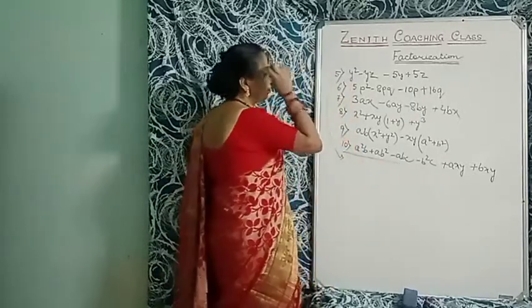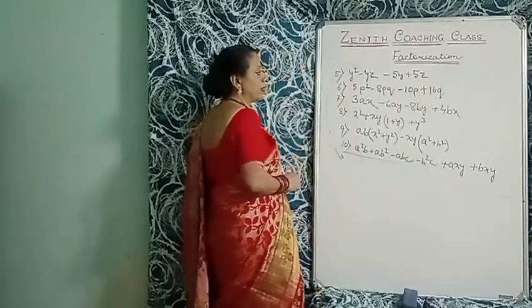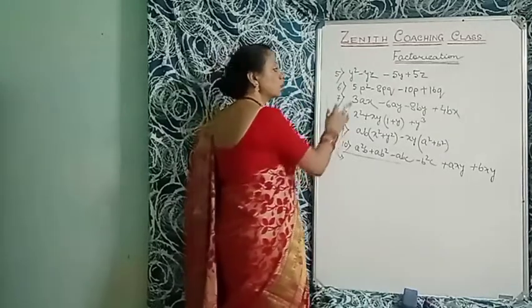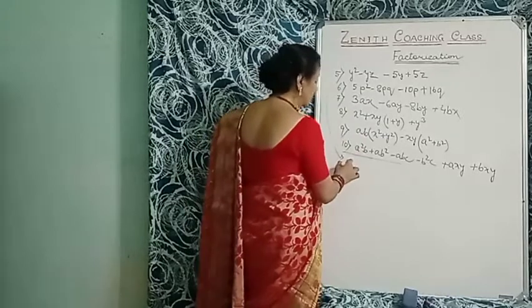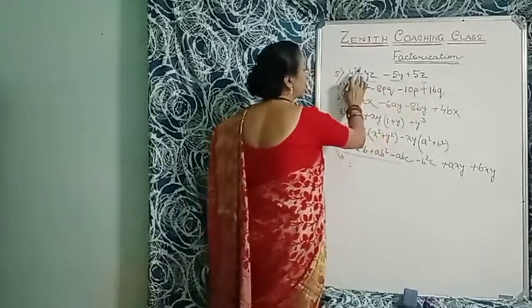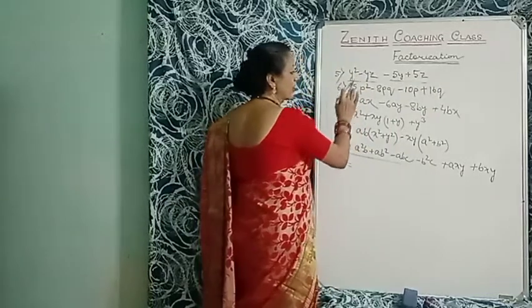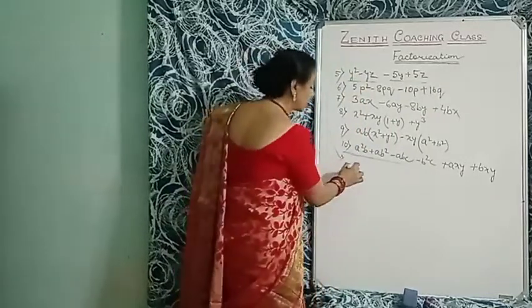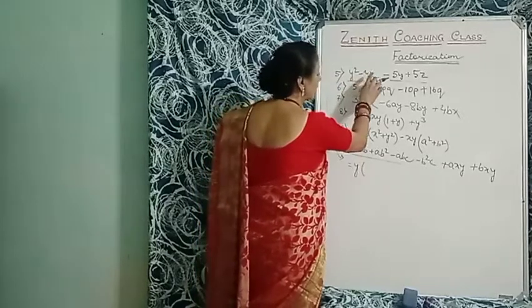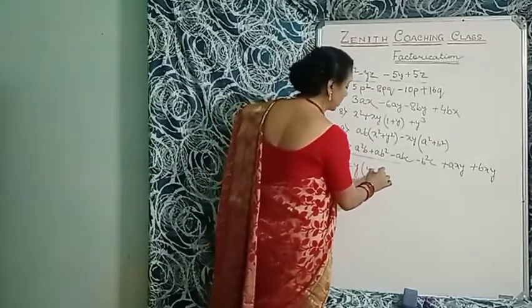So y square minus yz minus 5y plus 5z. So what is common here? There are 2 sets common. You will see the 2 sets common. That is, take first set, take second set. So in y square minus yz, what is common? So y is common. So in bracket I will write that is y minus z. So y minus z.